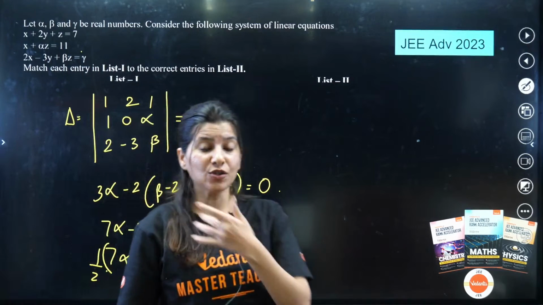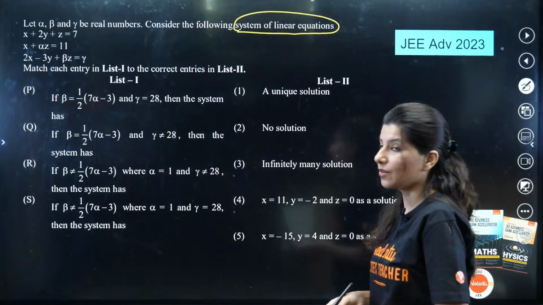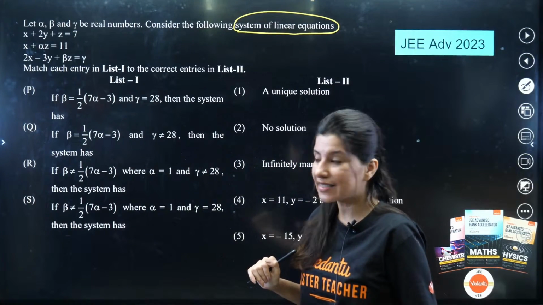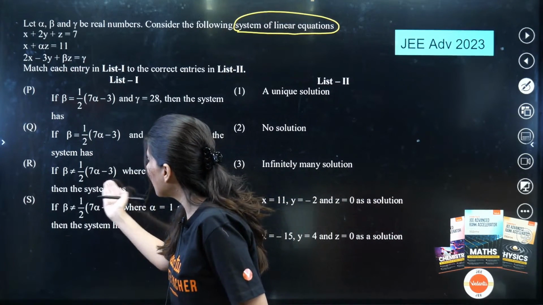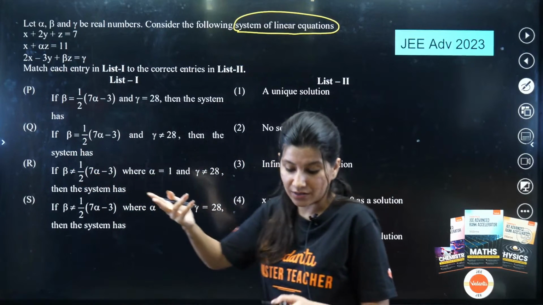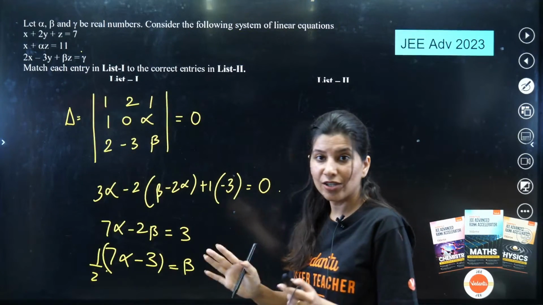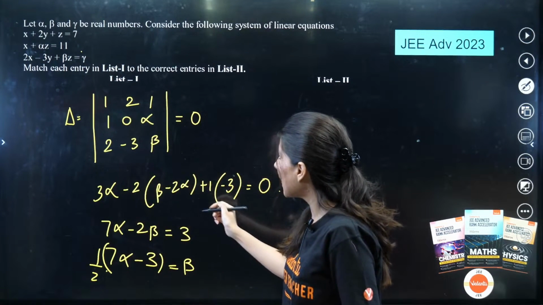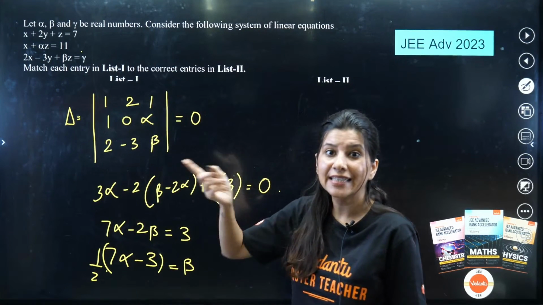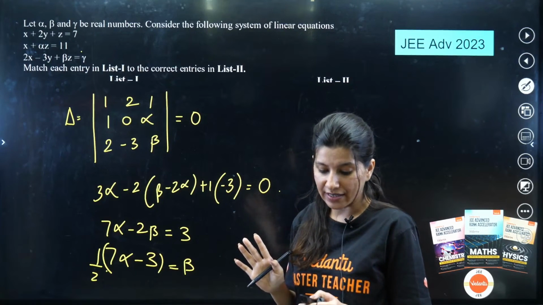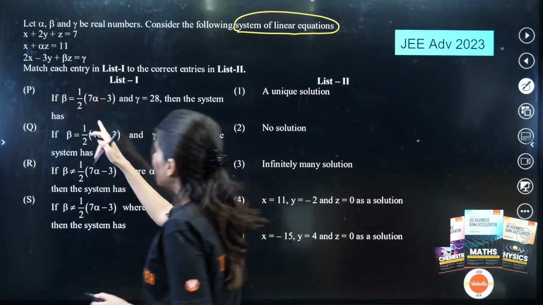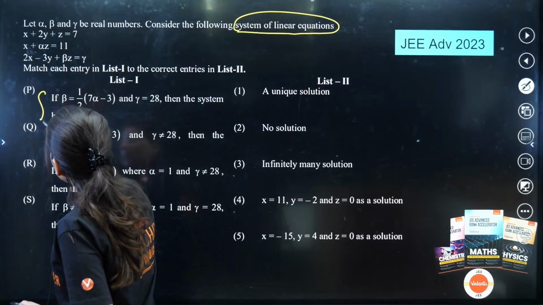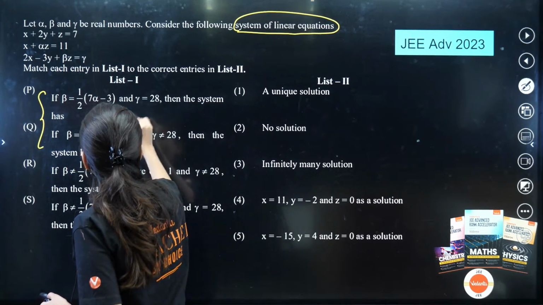So now we have understood. Can you see the list over here? Beta is equal to half of 7 alpha minus 3. Beta not equal to half. Only these 2 things are written. So we can clearly segregate here. If beta is equal to this, that means delta will be equal to 0. Delta 0, so either no solution or infinite solution. So if beta is equal, then P and Q will go with no solution or infinite solution.